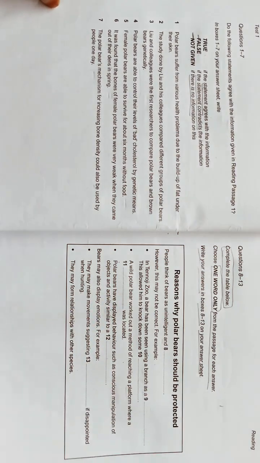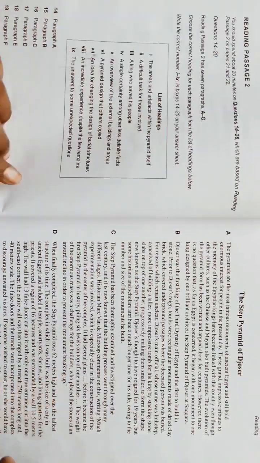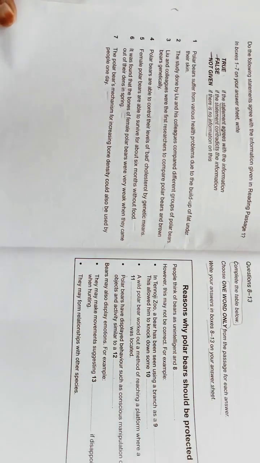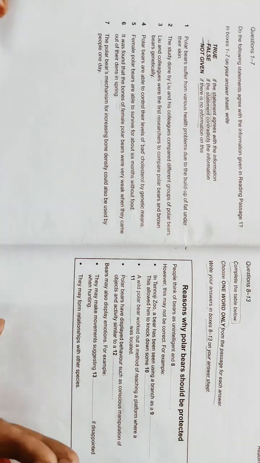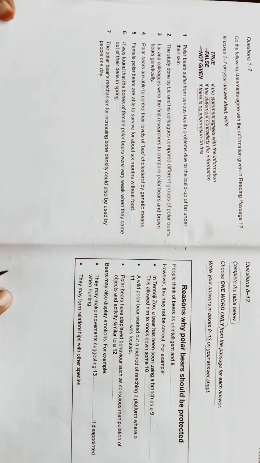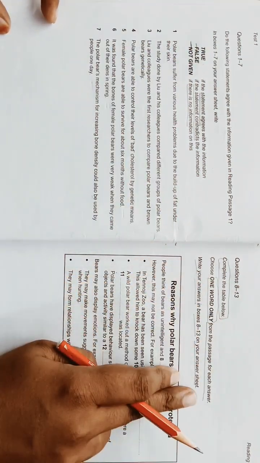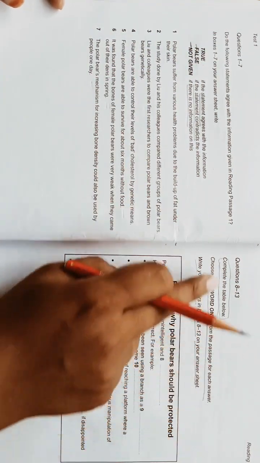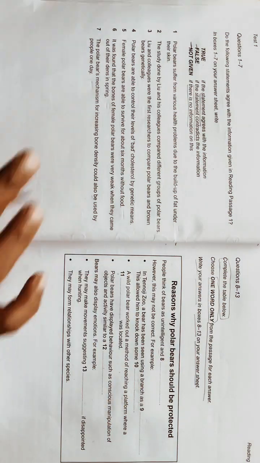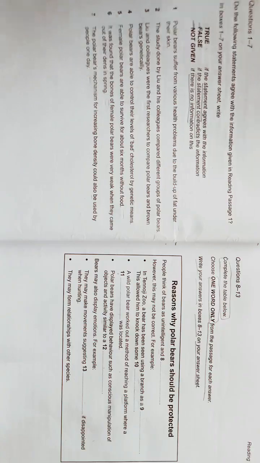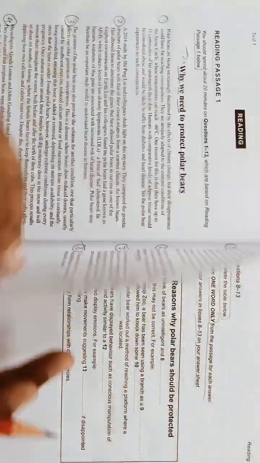Now let's see our last question type. We have only 2 question types in this passage: true, false, not given, and complete the table. Only 2 question types. So now let's quickly read our passage.